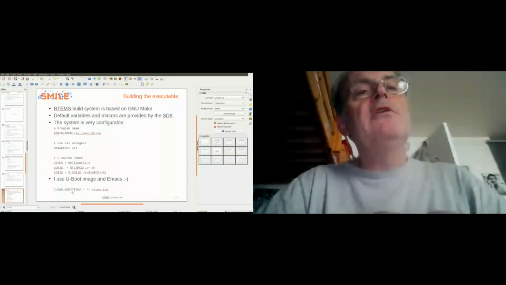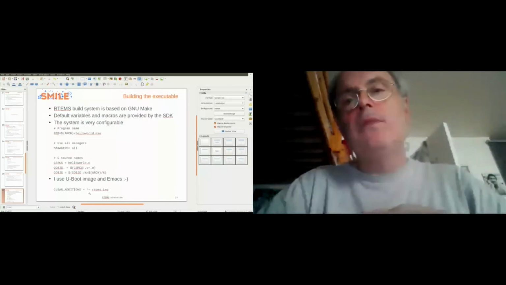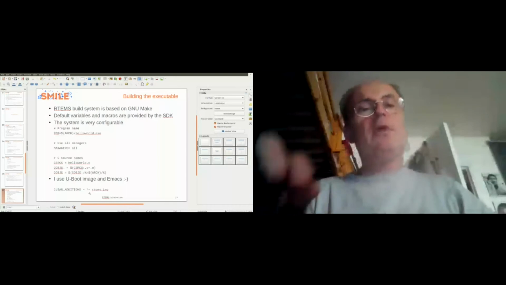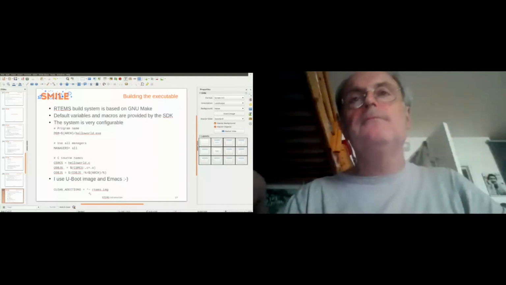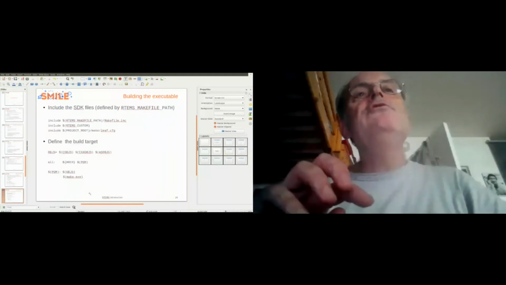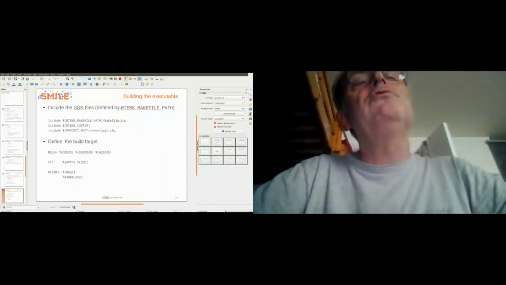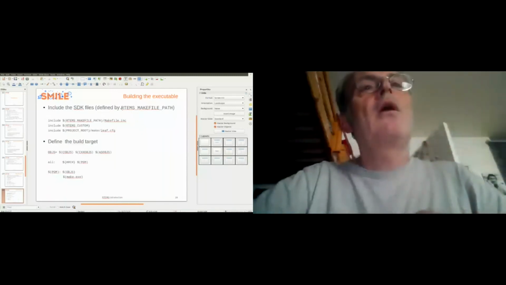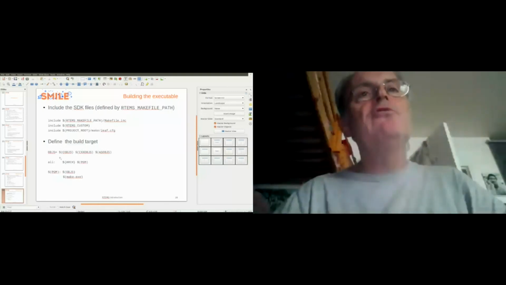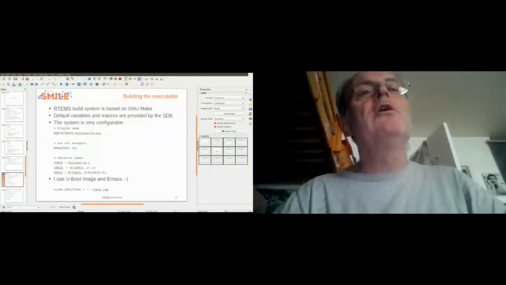For example, if you add clean additions, you remove Emacs backup files, and if you use U-Boot, I use U-Boot for Raspberry Pi, so I remove the U-Boot image, but it's configurable by the user. You include SDK files, and you should define the RTEMS Makefile path to be able to use these files. And you define the build targets. Okay, so it's quite standard. You have nothing to do except changing the names of the source files and the name of the executable.